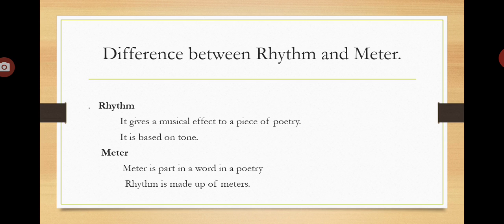At first, we should know the difference between rhythm and meter. What is a rhythm? It gives a musical effect to a piece of poetry and it is based on tone. And what is meter? Meter is a part in a word in a poetry and rhythm is made up of meters. So I think you get a clear difference between rhythm and meter. So let's get into the next slide.